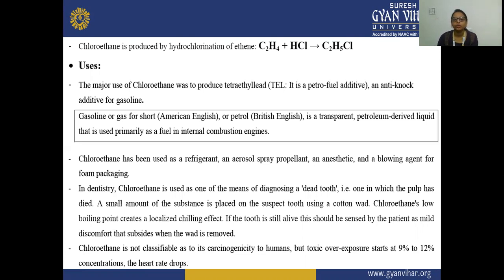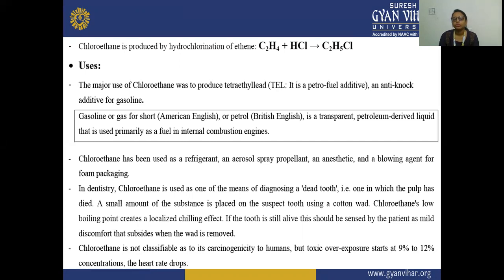Gasoline, or gas for short in American English, and petrol in British English, is a transparent petroleum-derived liquid used primarily as a fuel in internal combustion engines. TEL is known in short form as TEL, and it is an anti-knock additive.